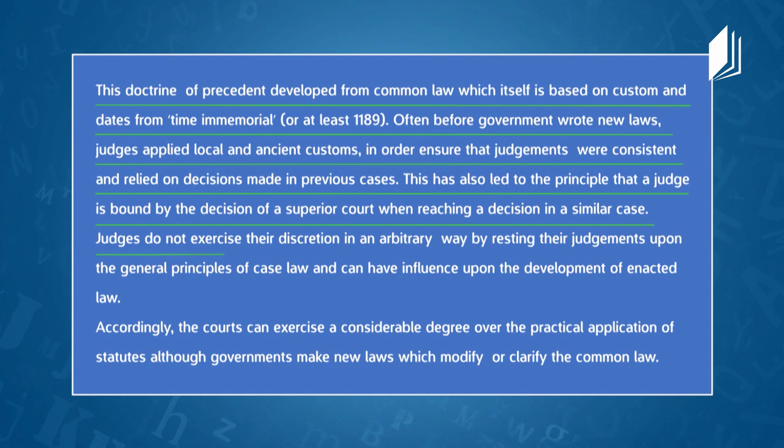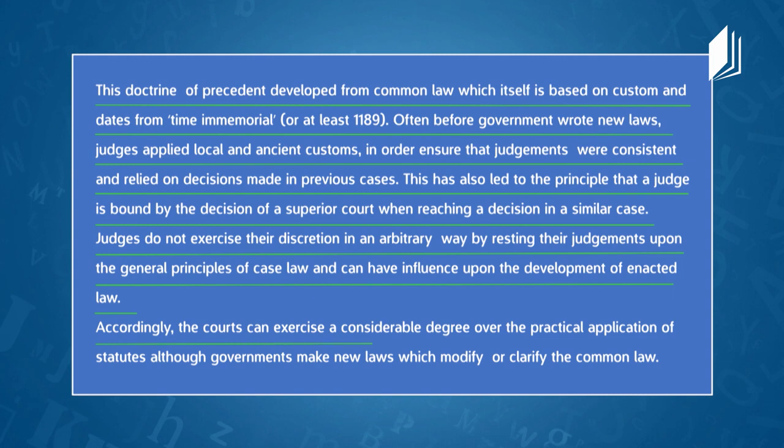Judges do not exercise their discretion in an arbitrary way by resting their judgments upon the general principle of case law and can have influence upon the development of enacted law. Accordingly, the courts can exercise a considerable degree over the practical application of statutes, although governments make new laws which modify or clarify the common law.